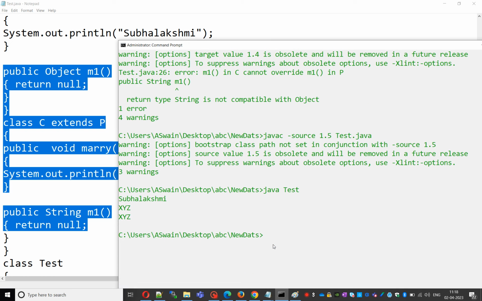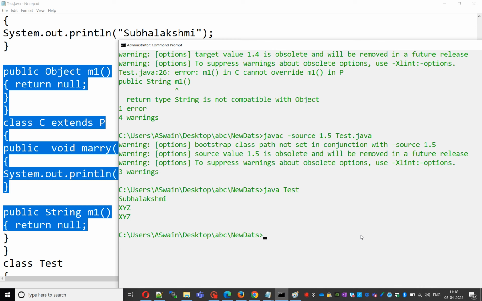Finally we conclude that covariant return type is only applicable from Java 1.5 onward. Covariant return type means the parent class method return type and child class method return type are in a parent-child relationship.